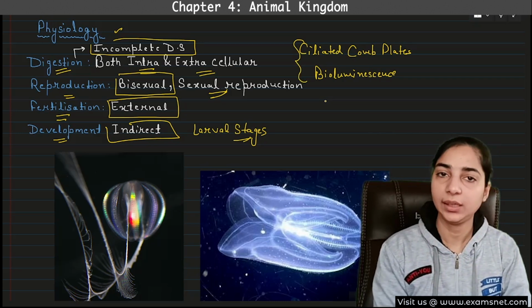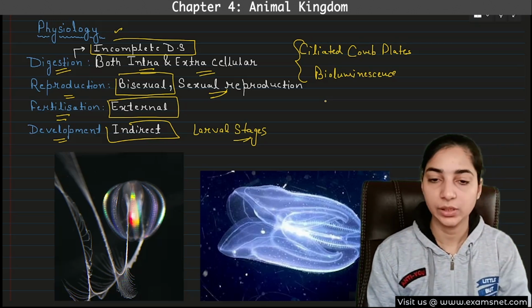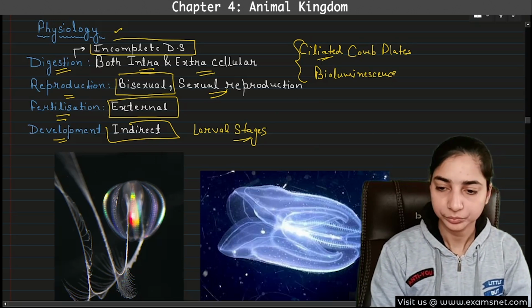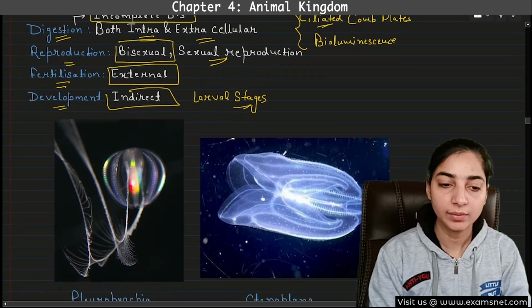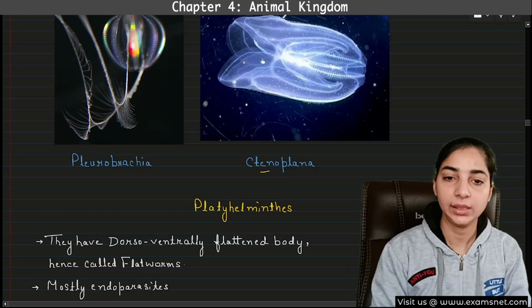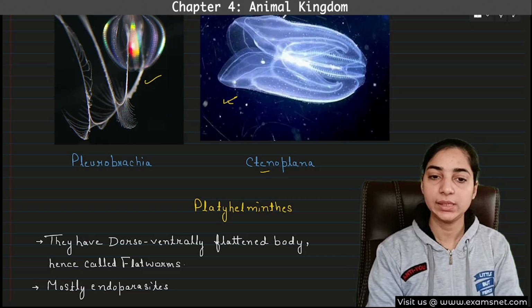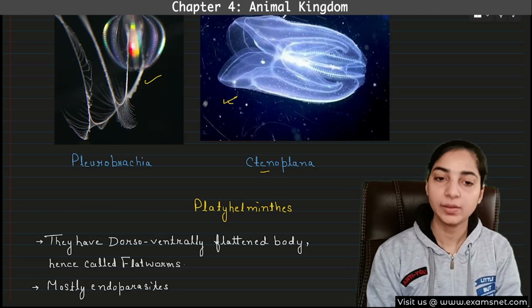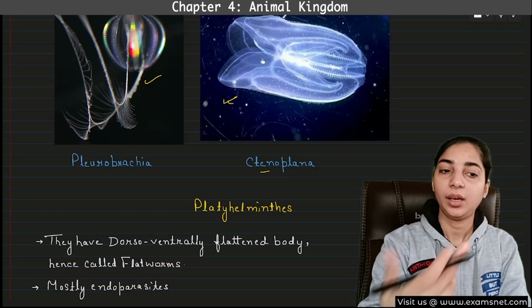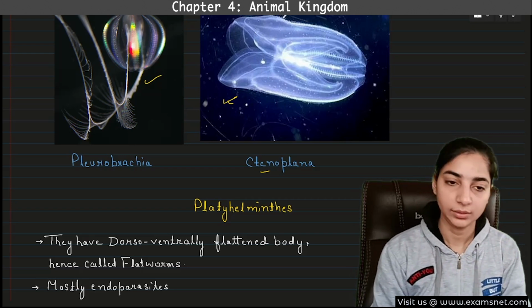Other things such as general characteristics you can easily analyze depending on how you have studied the earlier part of this chapter. Okay, so ciliated means that they have small cilia present on the surface. So this was all about the ctenophores. Let's have a look at the examples. In NCERT, two examples are given, Pleurobrachia and Ctenoplana. So here you can see the pictures. First one is Pleurobrachia and second one is Ctenoplana. In both of them, you can easily see the emission of light. That is why I have added these pictures, not the same as NCERT, because here the emission of light is clearly visible. So this is a more interesting one, right?